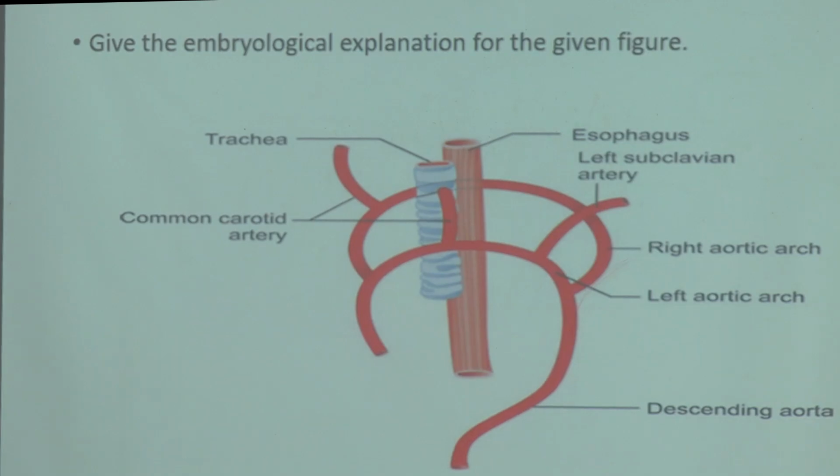Development of aortic. It is related to the development of aortic arch. Okay. Any other answers? If the figure is given with the embryological explanation, or if they are asking you to write the embryological explanation, definitely there is some anomaly. Okay. So can you figure out where exactly the problem is, or what's wrong in the figure?